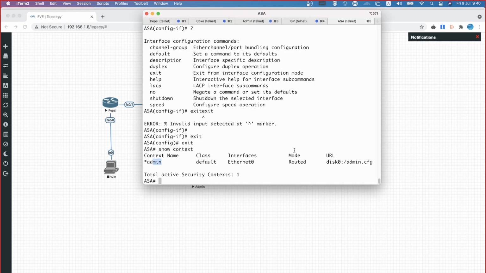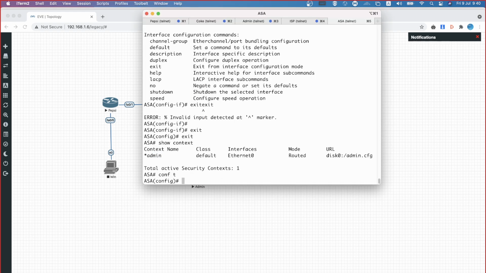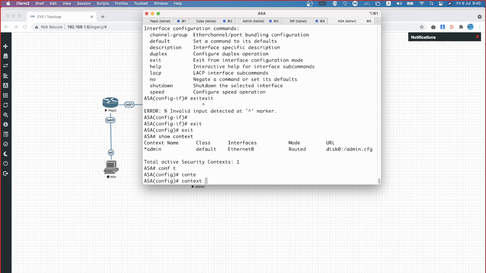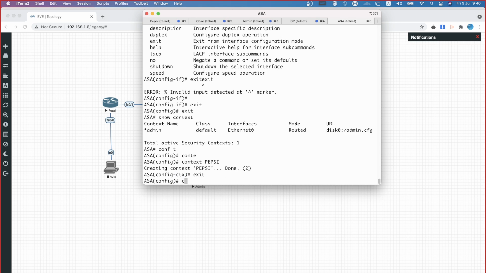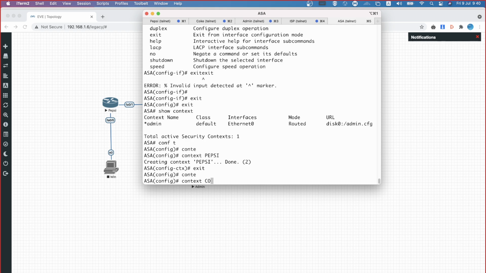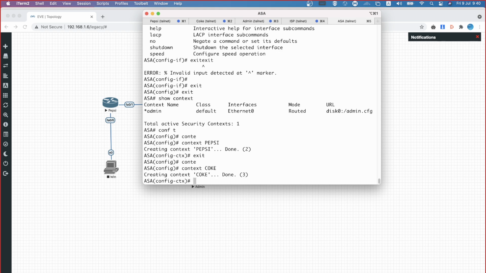Here it is. Now first of all, I'm going to create the first context, called Pepsi. That's the context I'm creating. Can you see that? Creating the context is done. Same way, after creating, I got into the context mode, called CTX. Now I'm creating a context called Coke. So two contexts have been created.